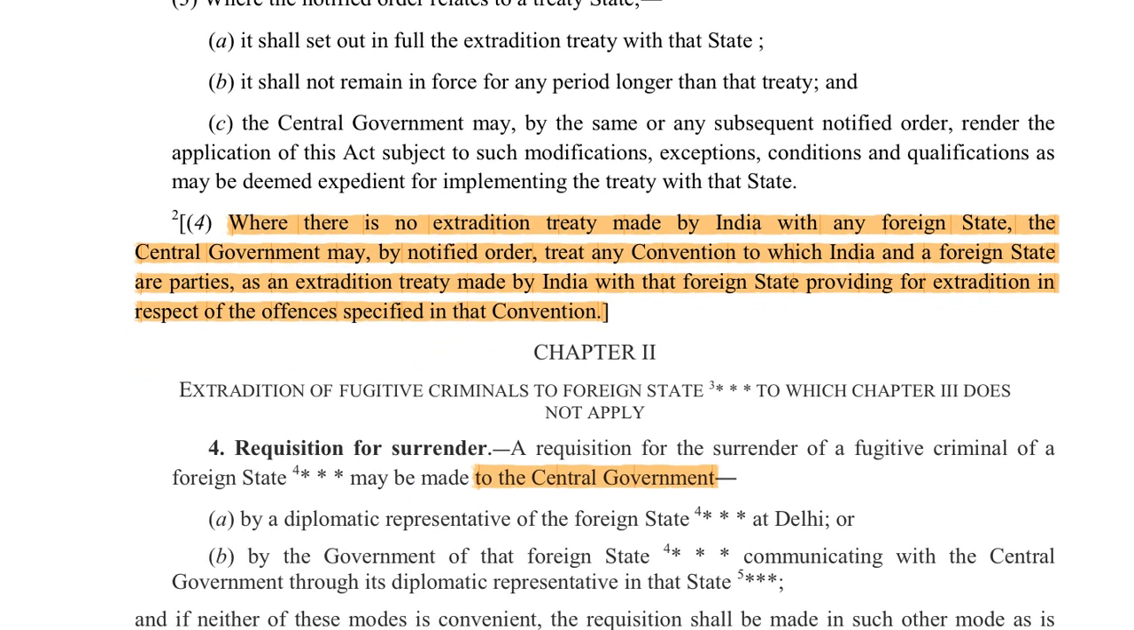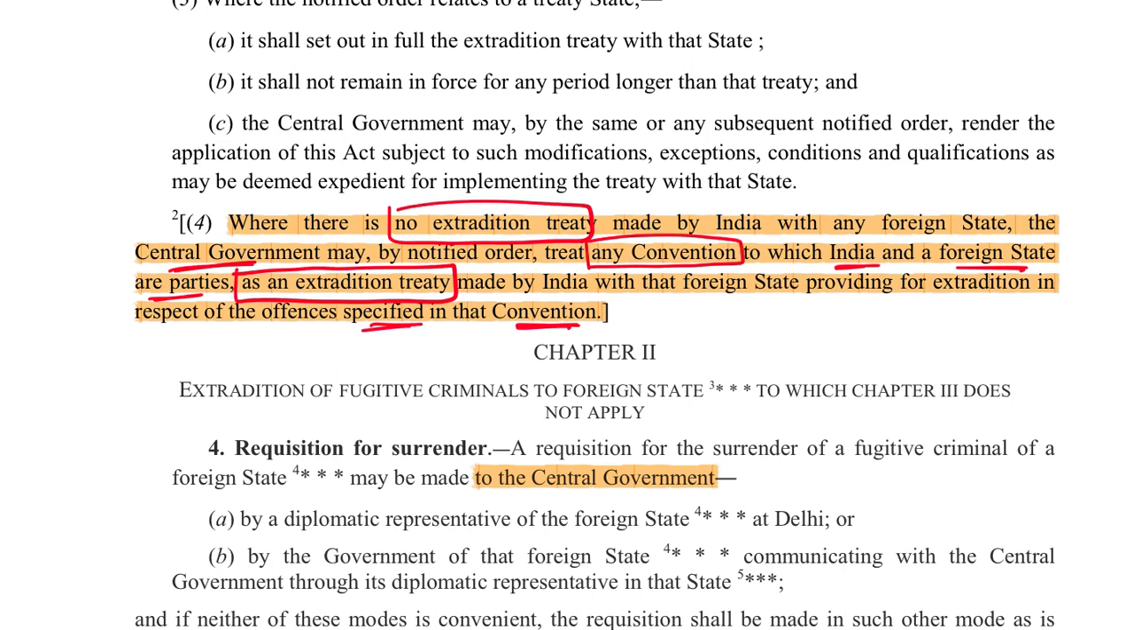Next, where India does not have any extradition treaty with a foreign state, in that case, the government of India can pass an order to treat any convention, any bilateral or multilateral convention to which India and that foreign state are parties, as an extradition treaty. This is an important point. So any convention to which India and the requesting state are parties can be considered as an extradition treaty between the Indian government and the requesting state. And the offenses which are specified in that convention will be assumed to be the offenses for which extradition can take place.